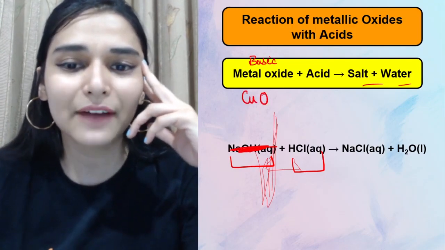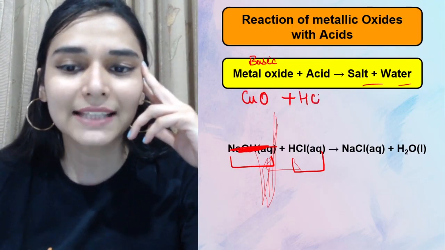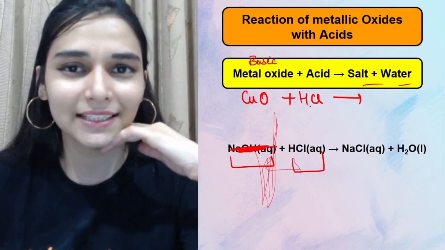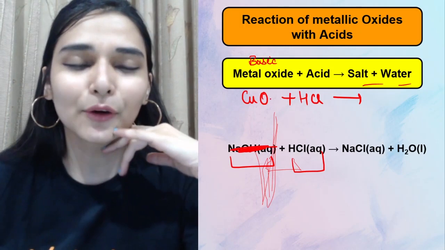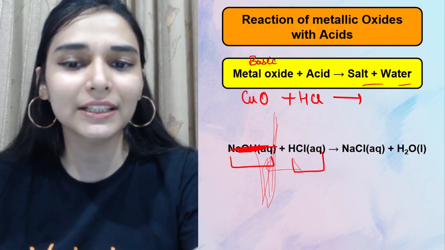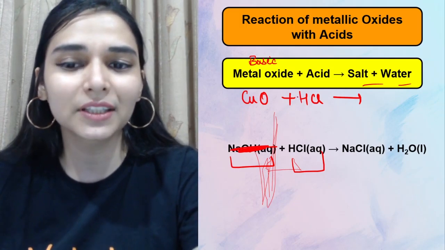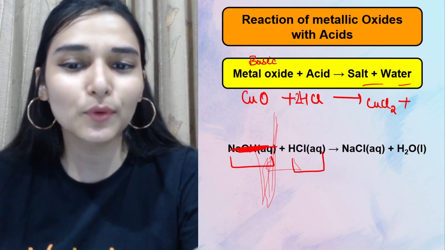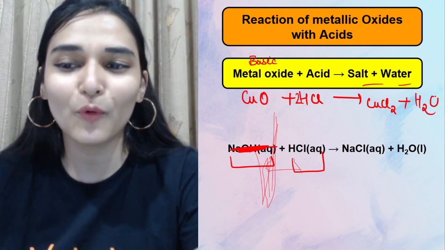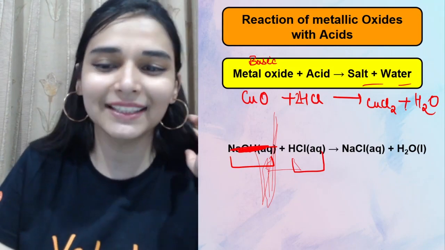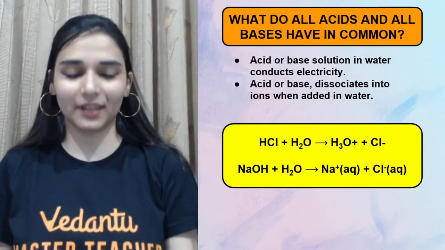Metal oxide I have taken is copper oxide, acid is hydrochloric acid. ये base है, ये acid है, salt and water. Now you know neutralization is a double displacement reaction, so you can make the product easily. Copper combines with 2 chloride ions to make copper chloride, and 2 hydrogen 1 oxygen will be making up water. ठीक है, so there is nothing that you need to learn over here.